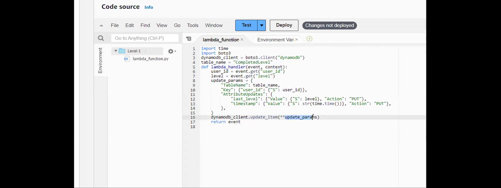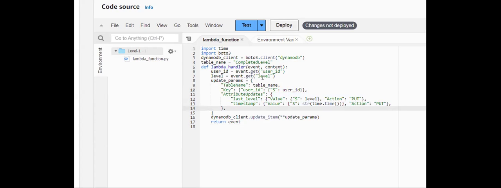By using what parameter? Update parameters. We defined that update parameter here, where in this update param we provided the table name. This table name I have defined here, that is completed level, so level 1 completed, you can assume like that. Then we provided some key values, that is user ID, and some attribute updates also. Whatever level he completed, that we are putting, and at what timestamp he completed, that also we are putting. Those 2 things we are doing.